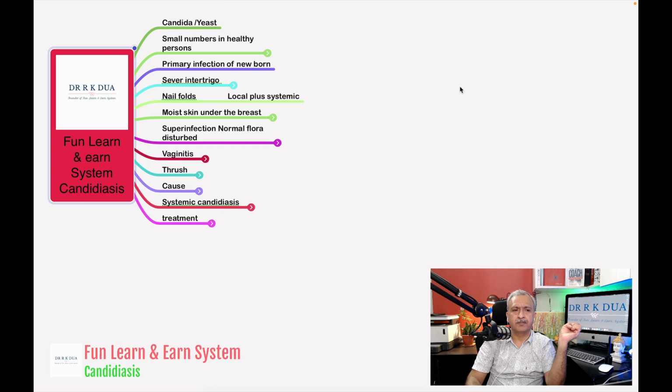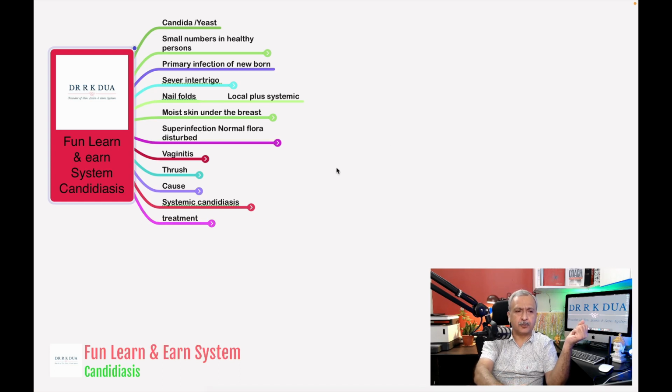Then comes the nail fold, local plus systemic infection. In the nail folds, the nail becomes whitish or brittle. So this could be a fungal infection. All these nails, just like you do like this, it will break like glass or something like that.